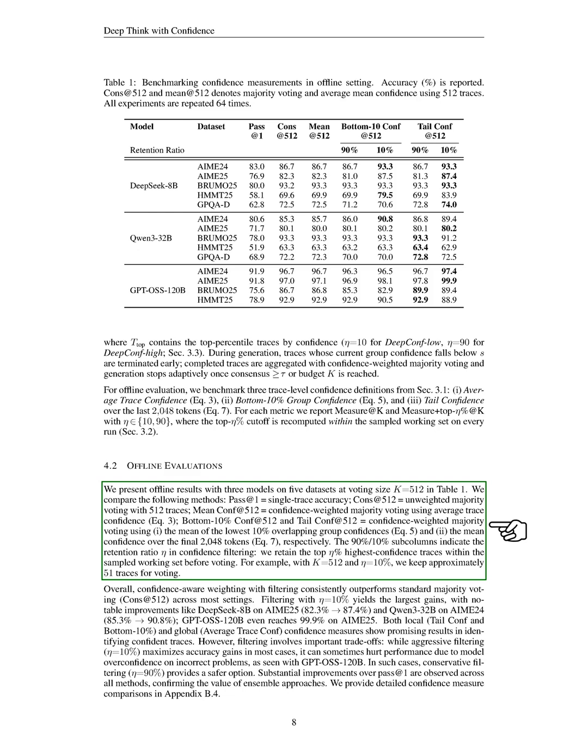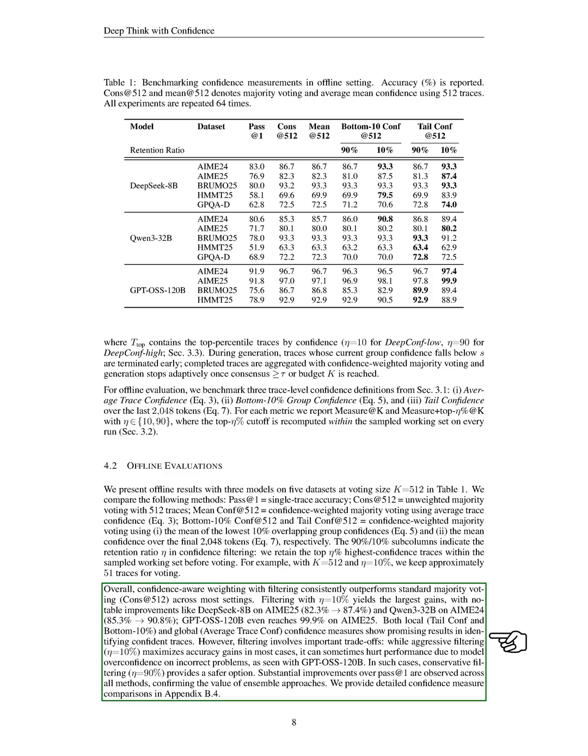Bottom 10% CONF@512 and tail CONF@512 apply confidence-weighted majority voting using the mean of the lowest 10% overlapping group confidences and the mean confidence over the last 2048 tokens, respectively. The 90% and 10% subcolumns indicate the retention ratio in confidence filtering, where we keep the top 10% highest confidence traces before voting. For instance, with a voting size of 512, we retain about 51 traces for voting.